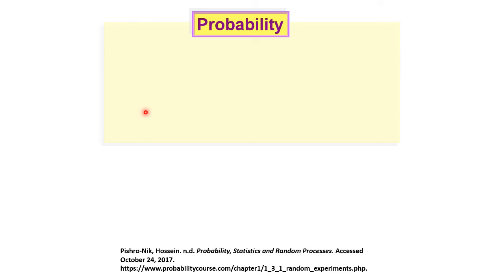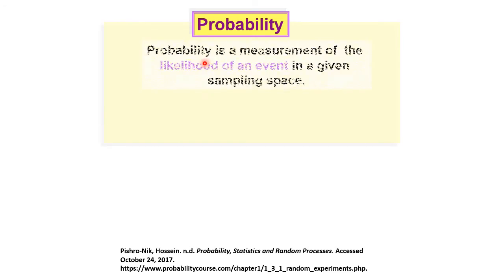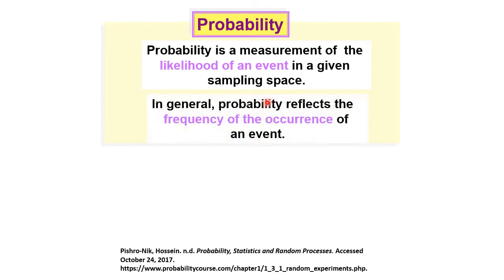Right, next is the probability. Probability is a measurement of the likelihood of an event in a given sample space. In general, probability reflects the frequency of the occurrence of an event. For example, earlier when we discussed the probability of getting a black pen, that probability is 1/3.